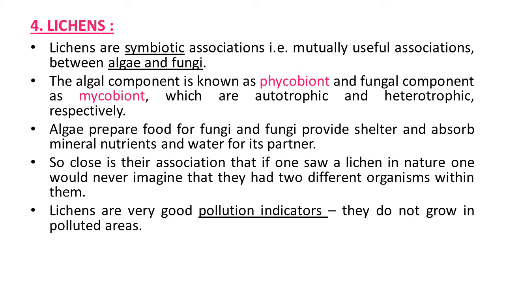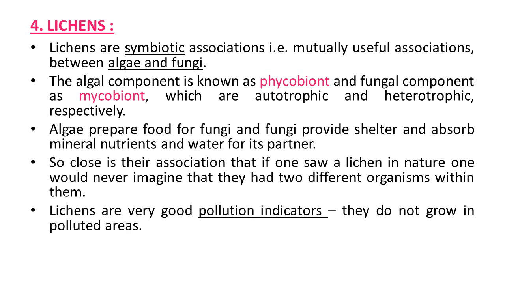The algal component is known as phycobiont and the fungal component is known as mycobiont, which are autotrophic and heterotrophic respectively. Algae prepare food for fungi and fungi provide shelter and absorb mineral nutrients and water for its partner. So both get benefit from each other.